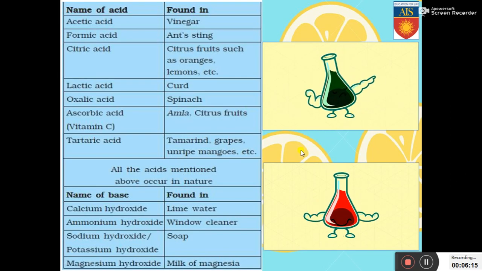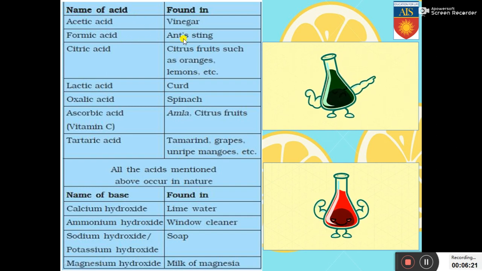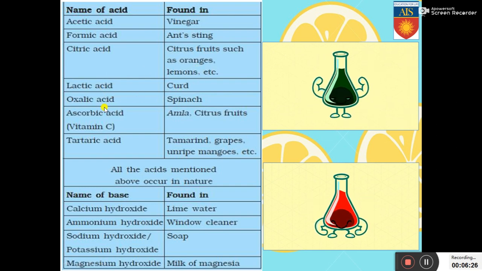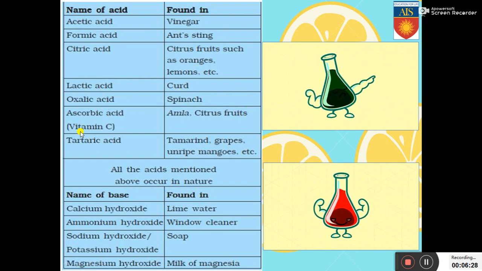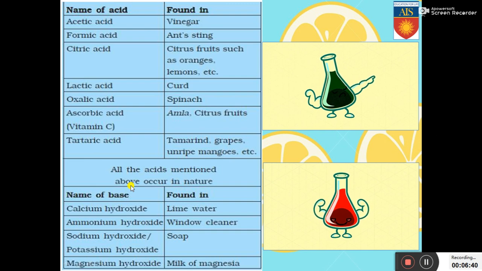This is a list of naturally occurring acids in nature. Acetic acid found in vinegar, formic acid in ant sting, citric acid in citrus fruits, lactic acid in curd, oxalic acid in spinach, ascorbic acid, vitamin C in amla, citrus fruits, etc. and tartaric acid in tamarind, grapes, unripe mangoes, etc. All the acids mentioned above occur in nature. They are naturally occurring acids or organic acids.